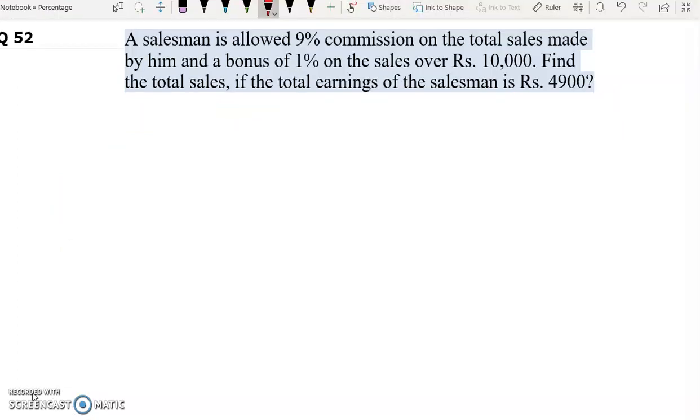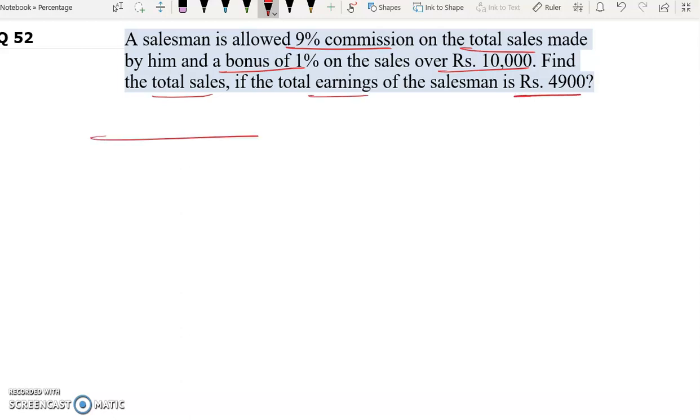Question number 52. A salesman is allowed 9% commission on the total sales made by him and a bonus of 1% on the sales over rupees 10,000. Find the total sales if the total earnings of the salesman is rupees 4900.